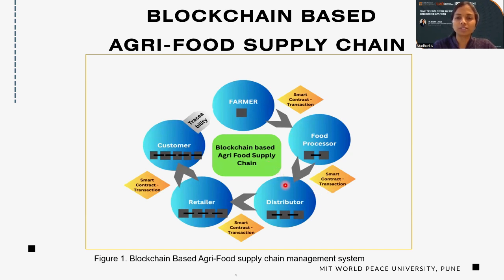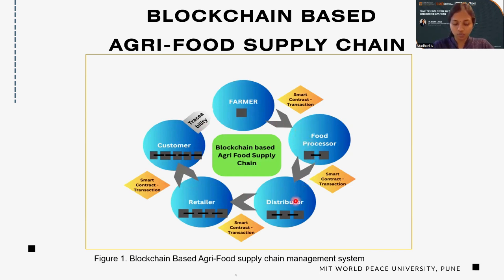We can trace it. Traceability and transferability are features of the blockchain. So the customer is one of our entities, and they can check whether this food item is organic or inorganic. That kind of verification can be done, and we get an assurance about the originality of the product.